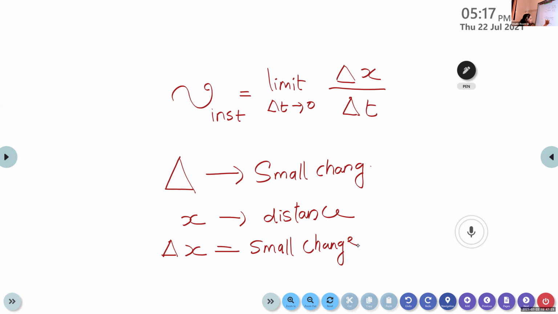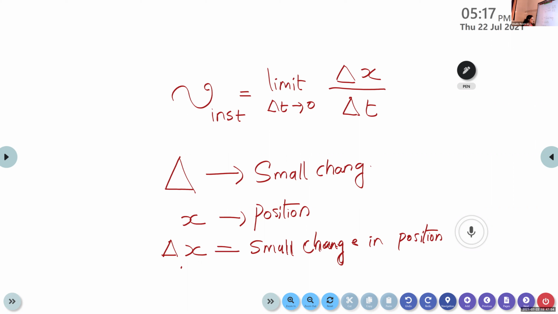Instead of distance, it is better to use position, because we are using s for distance. So here x indicates position, and delta x is a small change in position. Any doubt? Okay.